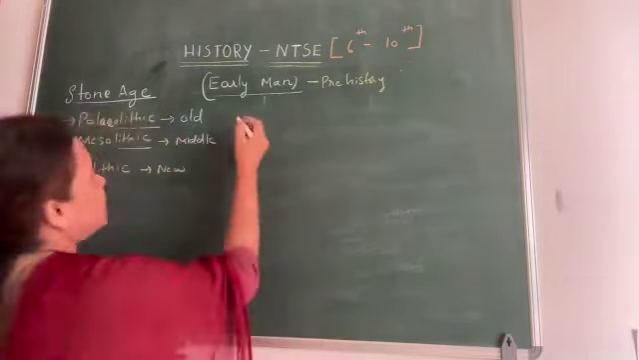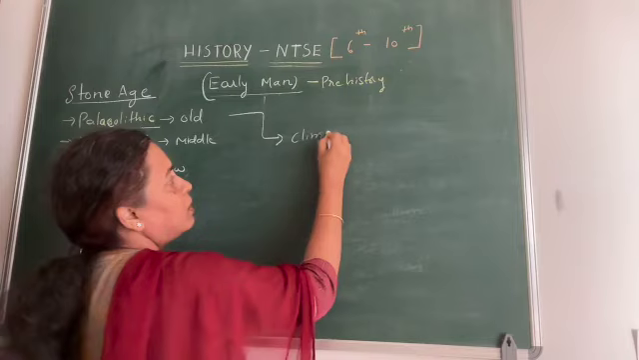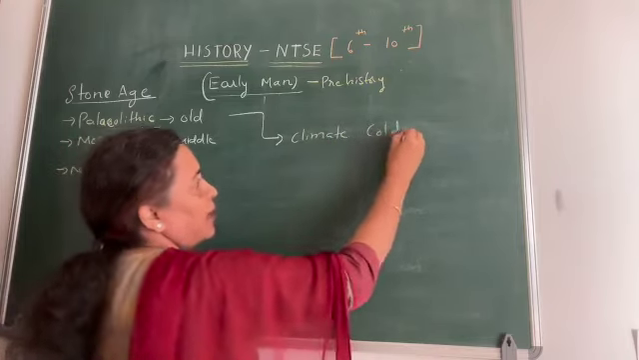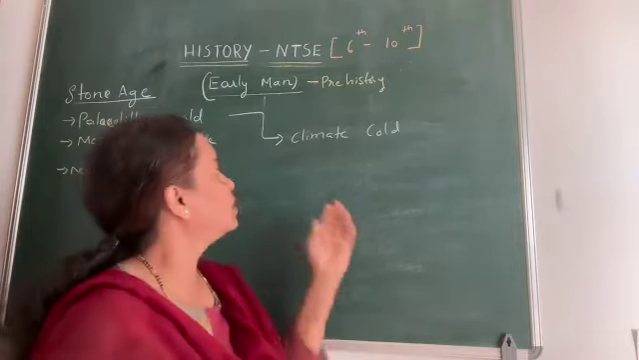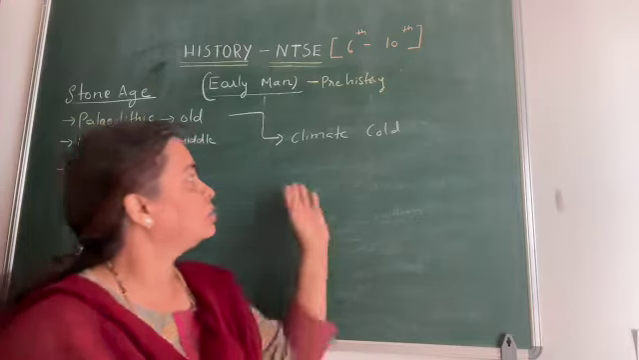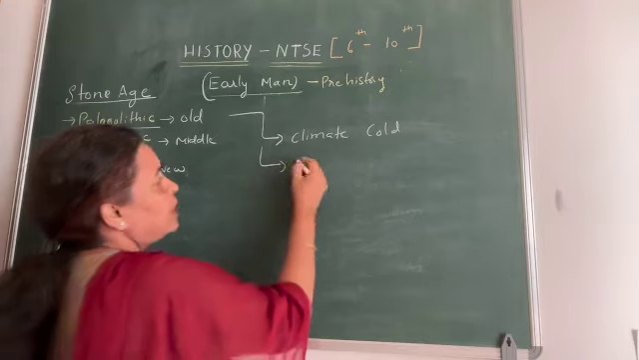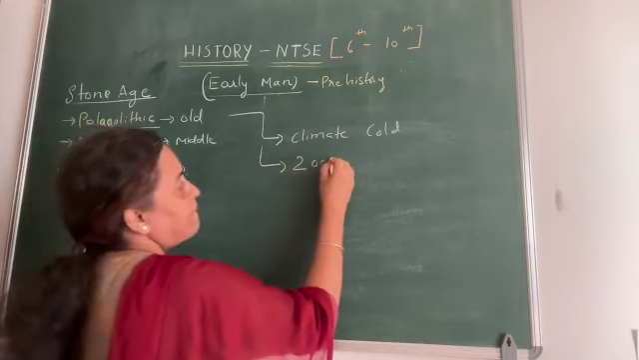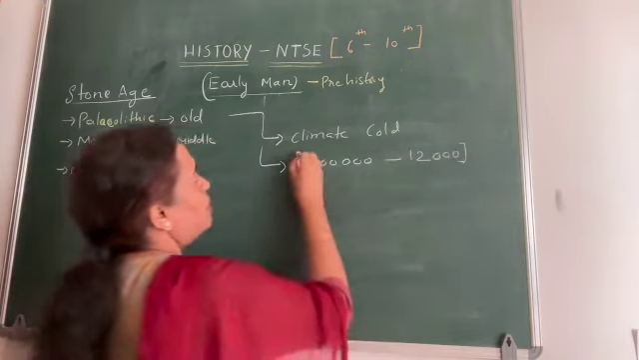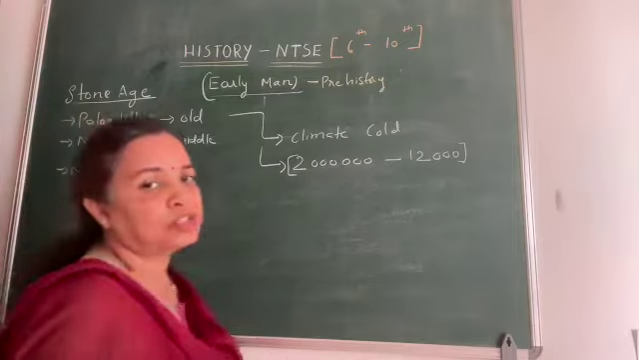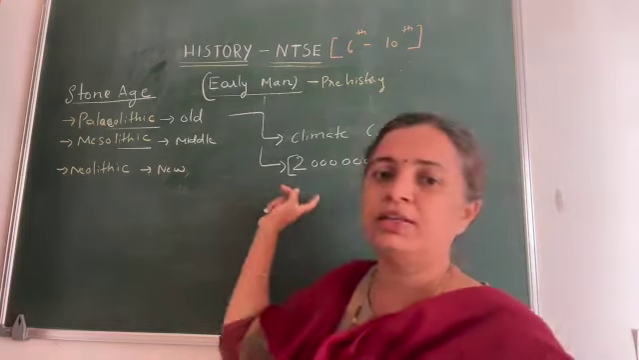Some more things that I would like to tell is, in the Paleolithic age, the climate was quite cold. You might have seen the movie Ice Age. Similarly, it was cold all over. So the climate was very cold, and it's also known as the Ice Age. Also, from 2 million years to 12,000 years is the Paleolithic age. So for many years the early man was in the Paleolithic age.